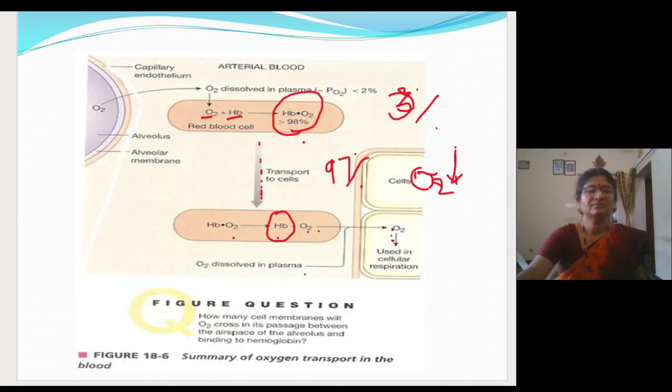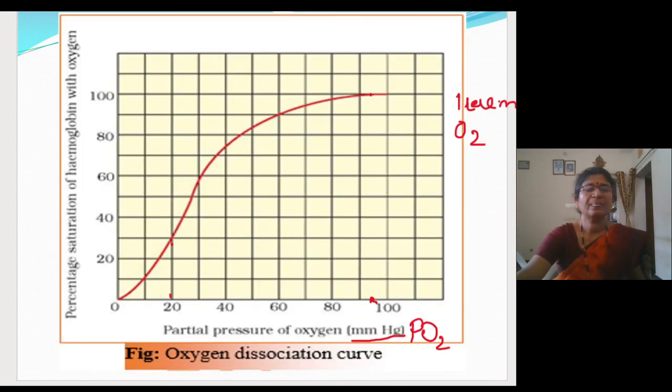And here the oxygen transportation diagrammatic representation is there. Fine, just now you have seen the carbon dioxide transportation. Like that, oxygen transportation is given here. Fine, so this you have to remember. And then you have to remember what is oxygen dissociation curve. So oxygen dissociation curve we will get in the form of sigmoid. It is drawn against the partial pressure, against the percentage saturation of hemoglobin with the oxygen. So this you have to remember.